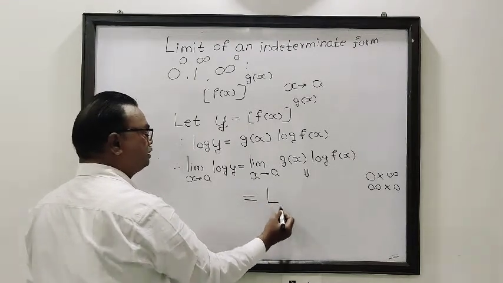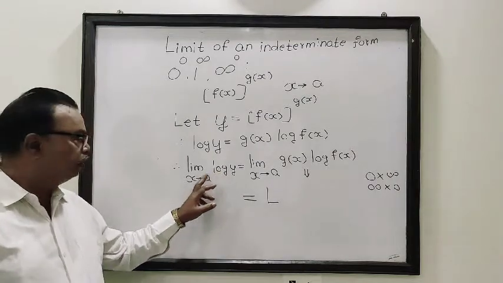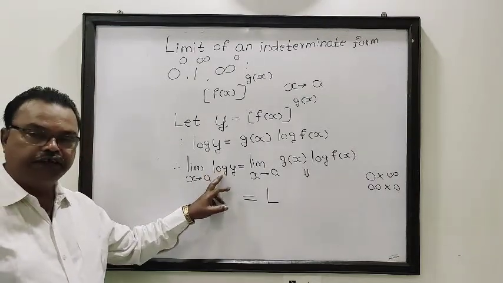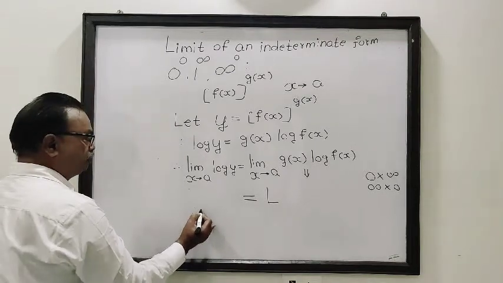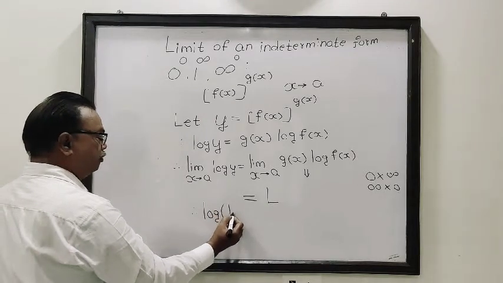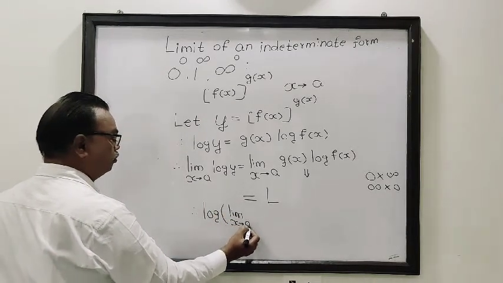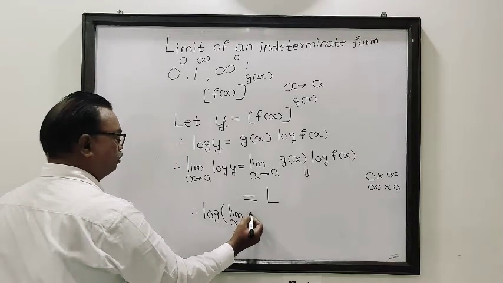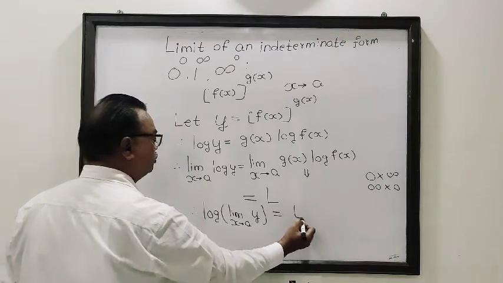Suppose this is obtained as a capital L. Then on the left side, limit of log is the same thing as log of limit. So I may write log of limit x tends to a of y is equal to L.